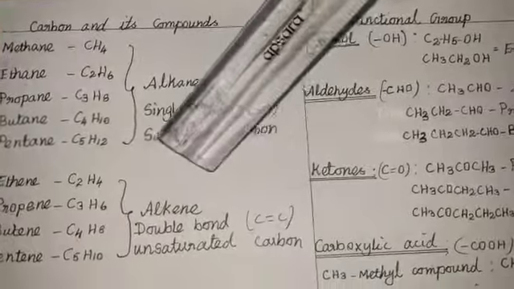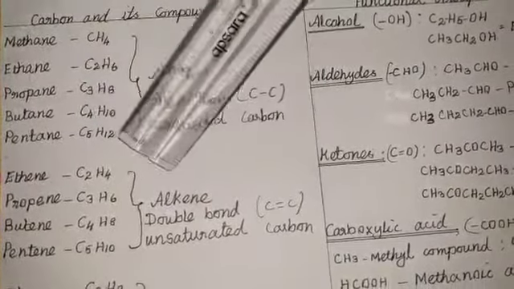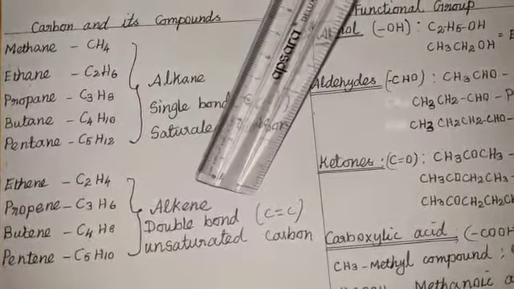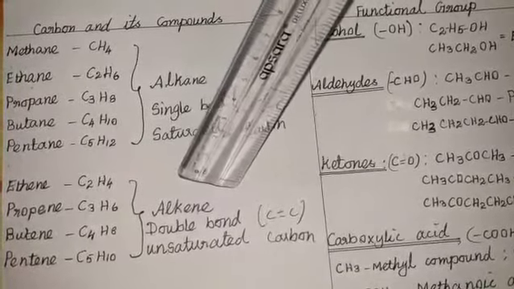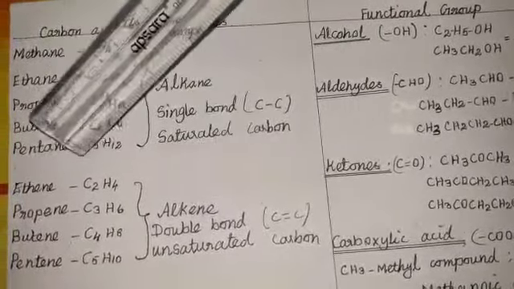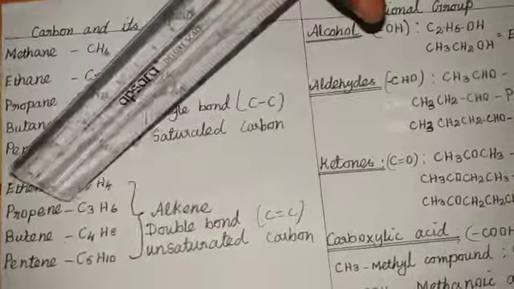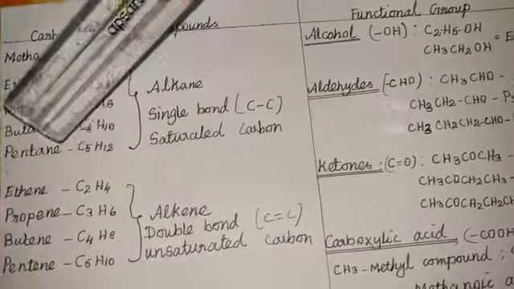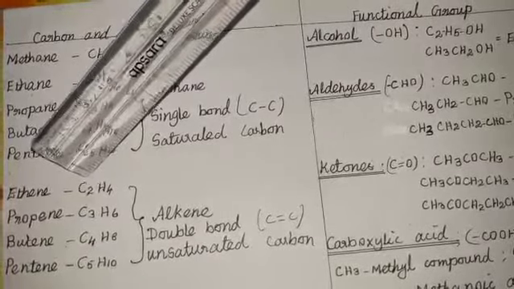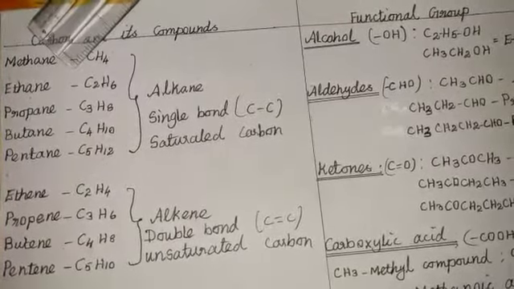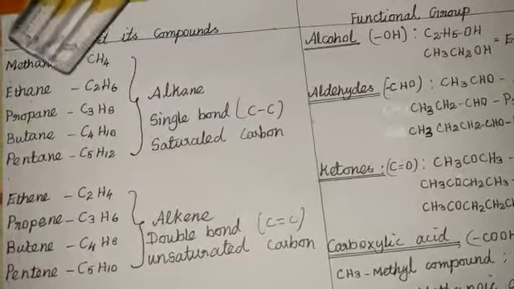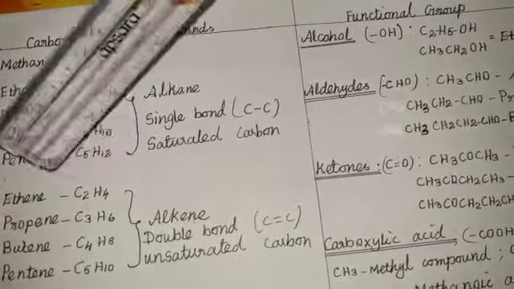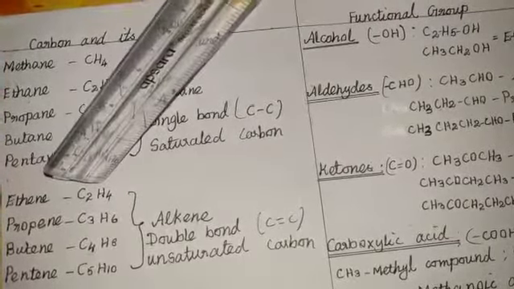The next one is the alkene compound. The alkene compound is a double bond compound. It is an unsaturated carbon. The first ones are ethene, propene, butene and benzene. Ethene has 2 carbon atoms present here, as already studied. So C2H4 is the molecular formula of ethene.